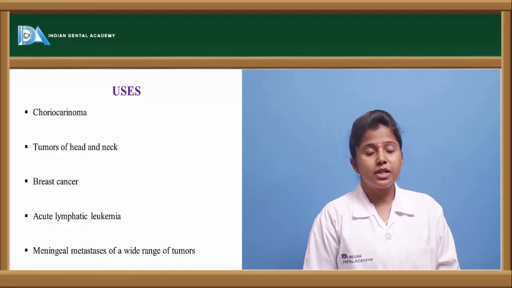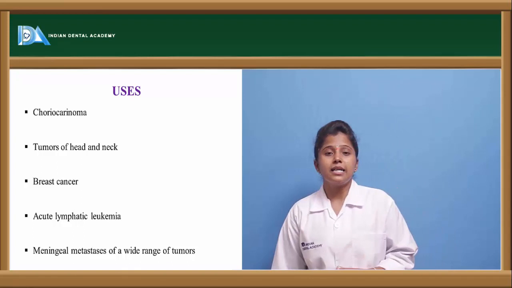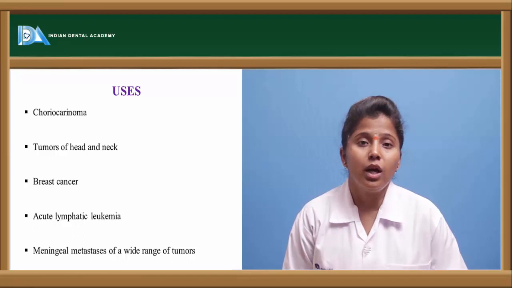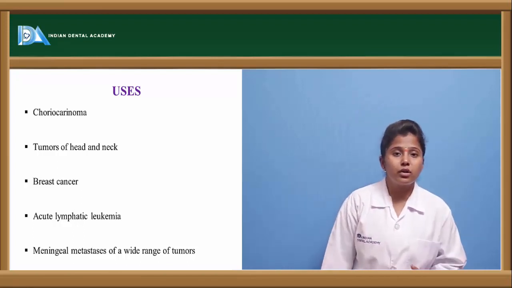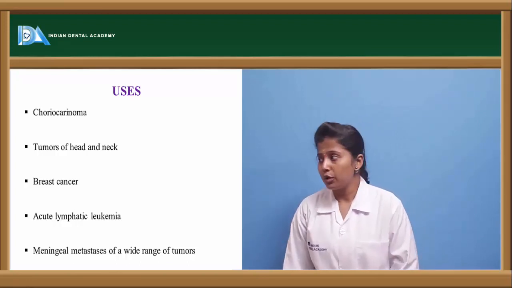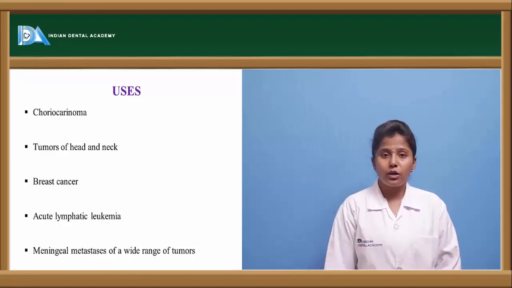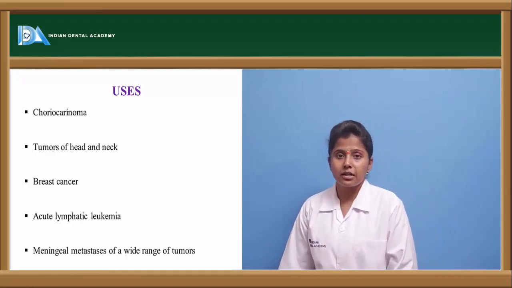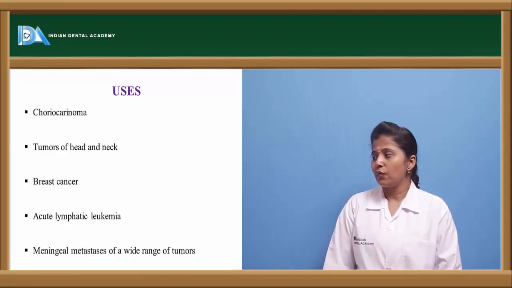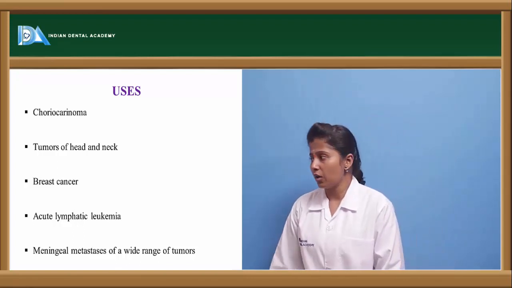So what are the uses? One of the uses is choriocarcinoma. Choriocarcinoma is a cancer which is caused in the uterus, which mainly originates from the fetal chorion. Through the fetal chorion, the cancer is passed to the mother, and thereby the cancer is spread in the uterus. The others are tumors of head and neck, breast cancer, acute lymphatic leukemia, that is the cancer which is caused to the lymphatic system, and meningeal metastasis, so a wide range of tumors. In the meninges of the brain, the tumor is caused.